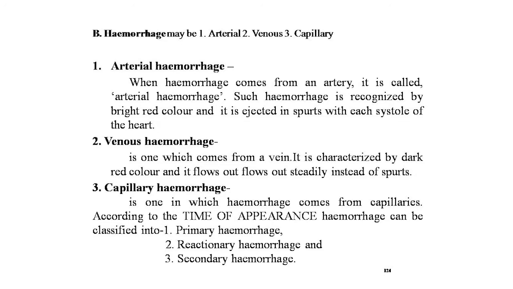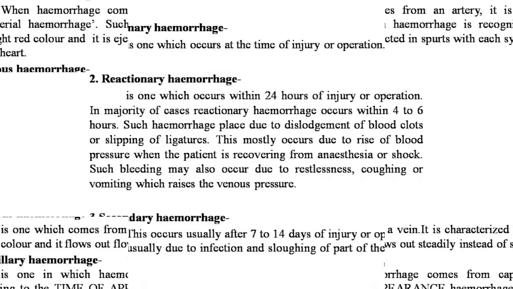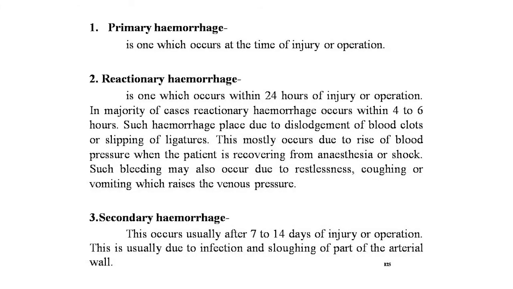According to the time of appearance, hemorrhage can be classified into primary hemorrhage, reactionary hemorrhage and secondary hemorrhage. First, primary hemorrhage is one which occurs at the time of injury or operation. Second is reactionary hemorrhage, which occurs within 24 hours of injury or operation. In the majority of cases, reactionary hemorrhage occurs within 4 to 6 hours. Such hemorrhage occurs due to dislodgement of blood clots or slipping of ligatures. This mostly occurs due to a rise in blood pressure when the patient is recovering from anesthesia or shock. Such bleeding may also occur due to restlessness, coughing or vomiting, which raises the venous pressure.